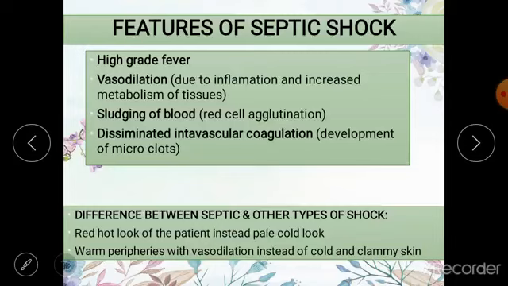While the patients who are suffering from other types of shock always look pale and have cold and clammy skin because of inadequate blood supply to skin and limbs. The warm peripheries of the patient suffering from septic shock is due to vasodilation all over the body, while in other types of shock the patients have cold and clammy skin because of inadequate circulation.